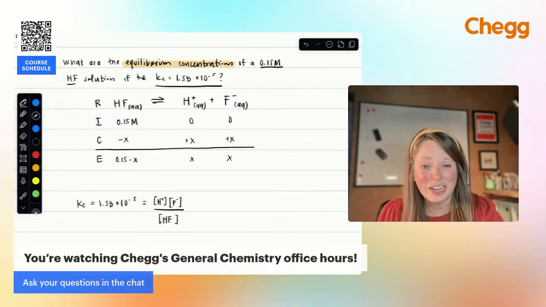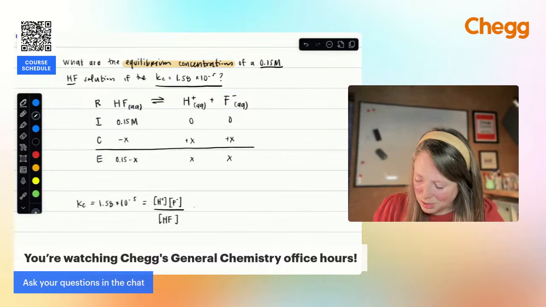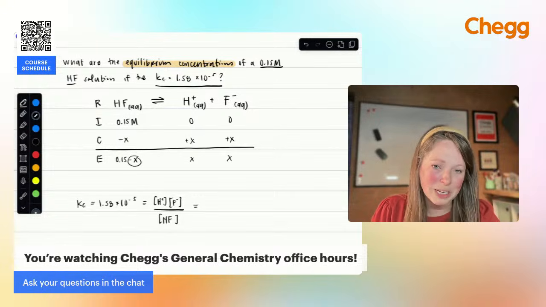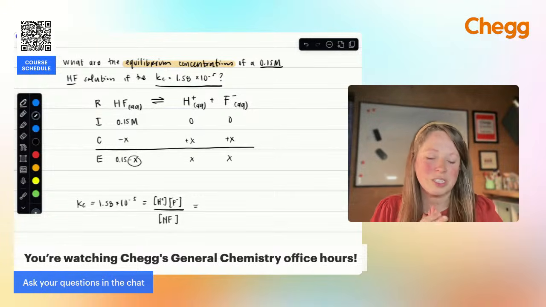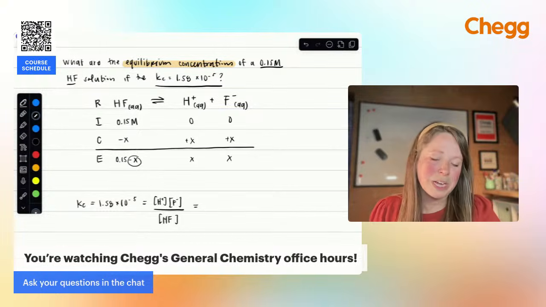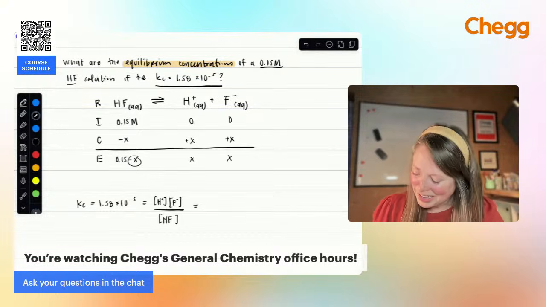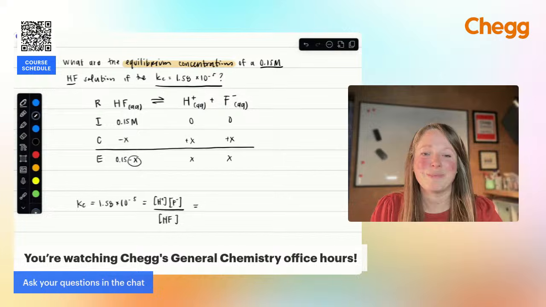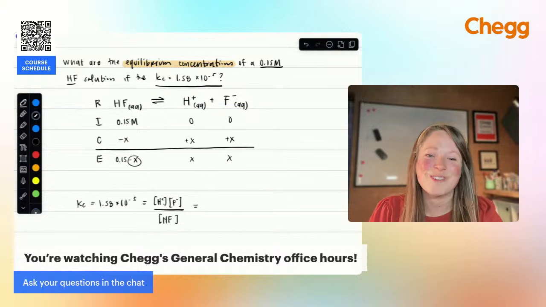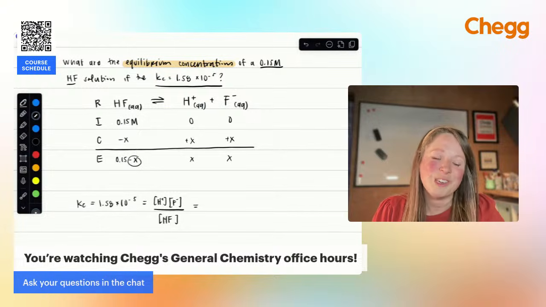So I am going to go ahead and use the 5% rule. Basically, I'm going to assume that this is such a small amount that it's less than 5%, and I can just ignore x. And that just makes the algebra a little bit easier. Everyone in chemistry does this. So rather than having to use the quadratic formula for something like this, you can just negate x.